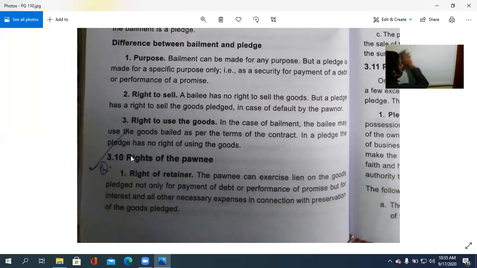So what are the rights with regard to the bailee or the pledgee?